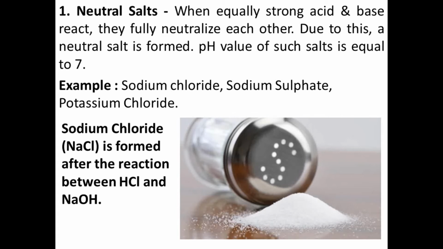Now if the salt is neutral, what is it formed from? By the neutralization reaction of acid and base. Means if the acid and base are of equal strength, then they form the neutral salt. When equally strong acid and base react, they fully neutralize each other. Due to this, a neutral salt is formed. The pH value of the neutral salt is equal to 7. For example, sodium chloride, sodium sulfate, potassium chloride. These are the neutral salts.